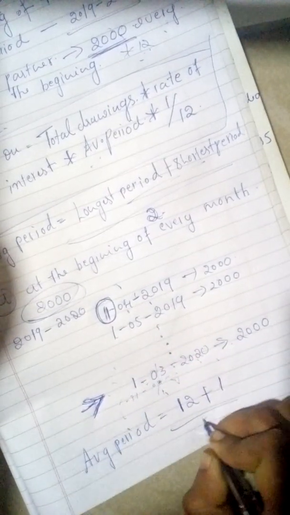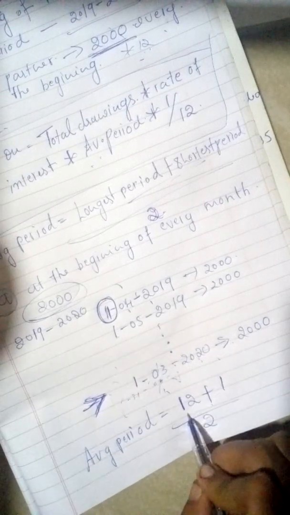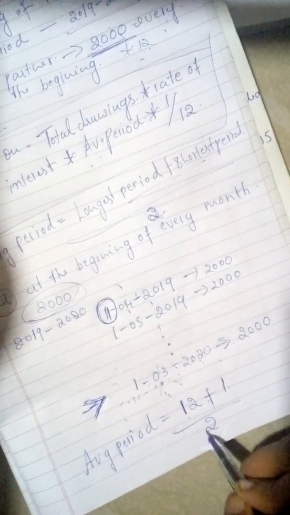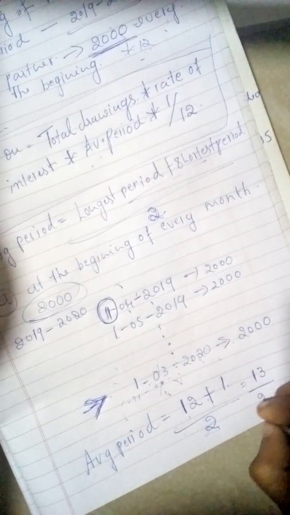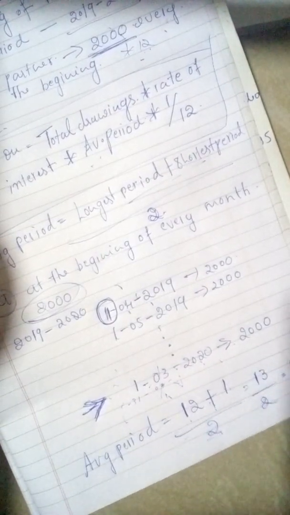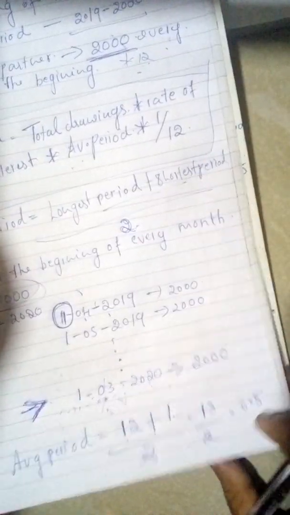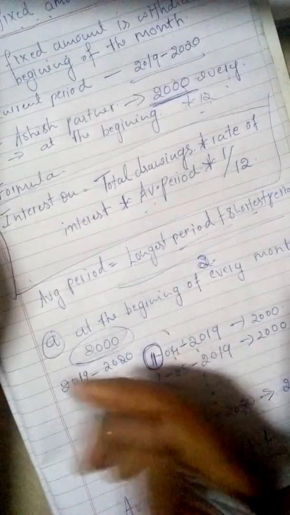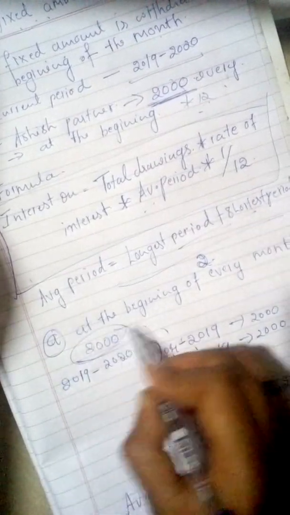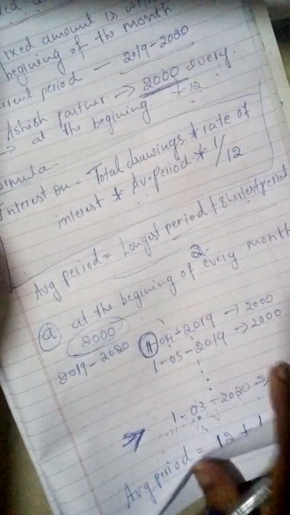So write down the formula: longest period plus shortest period divided by 2. So that is 13/2, that means 6.5. This is the average period in case the amount is withdrawn at the beginning of every month. So this is the calculation.